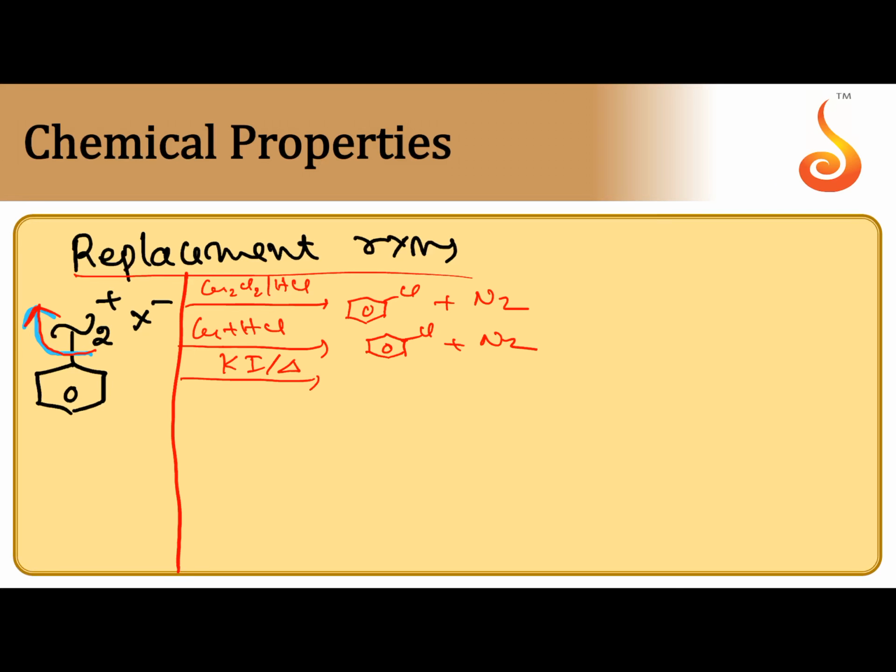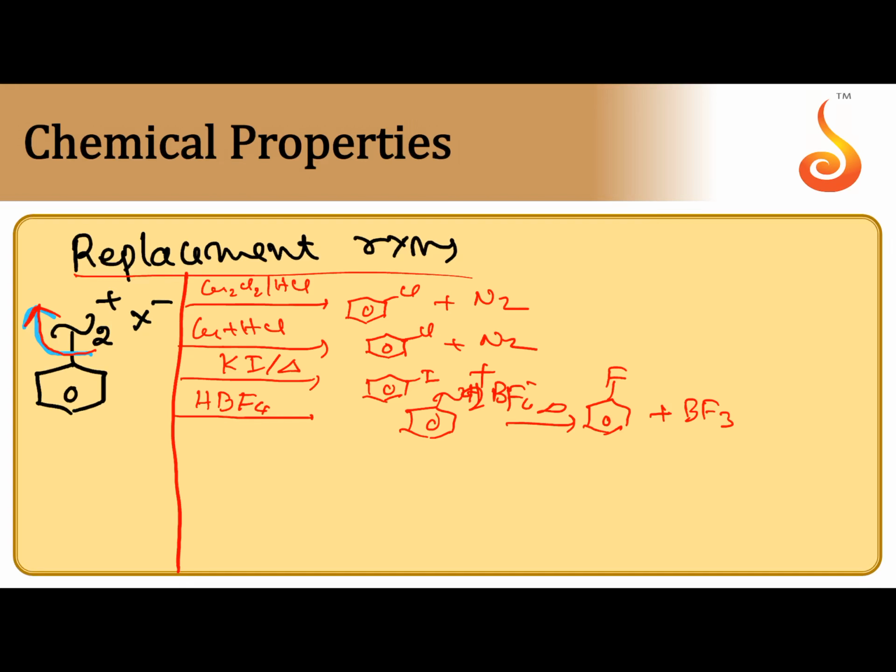Potassium iodide, if it is used, simply replaces N2 with iodine. When it is reacted with HBF4, fluoroboric acid, we can get a salt-like substance, N2 plus BF4 minus, benzene diazonium fluoroborate. On heating, N2 plus is replaced with fluorine, and we can get fluorobenzene, boron trifluoride and N2 gas.